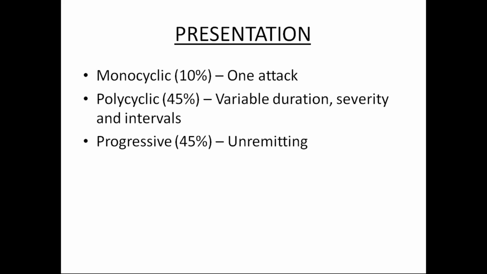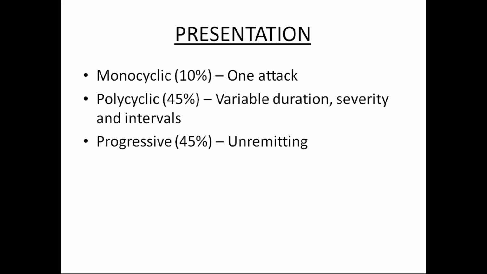I'll go with the presentation, how exactly it occurs in the patient. I do not want to go more into the pathology for you, because you should try to understand how it is caused and what the main factors for it are. Monocyclic, you can say it is involved in only one or two joints, which is nearly around 10% of people suffering from it, and it occurs as only one attack. It comes only once in your whole lifetime, not again and again.